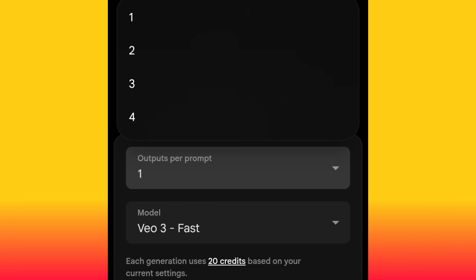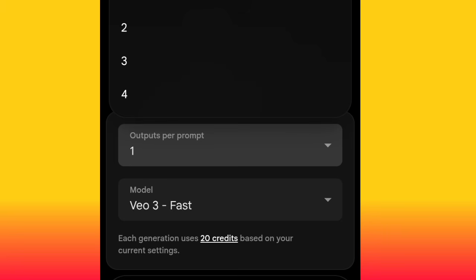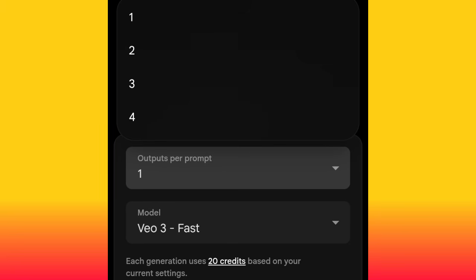Now let me explain this to you. What this means is how many videos do you want the AI to generate for you per prompt? Do you understand? If I input one prompt, how many videos do I want the AI to generate? I always advise you to put it on 1. Why? Because if you put it on 4, if you input one prompt, the AI is going to generate 4 videos for you, and with that your AI credit is going to finish very fast. Do you understand? Because each video costs you 20 AI credits, so I always advise you use 1.